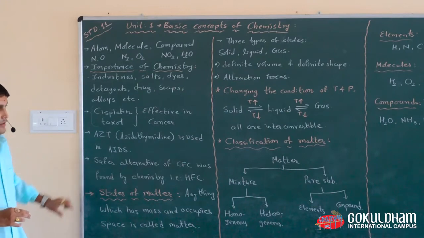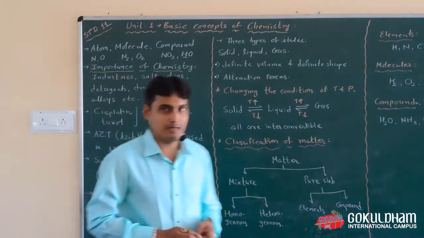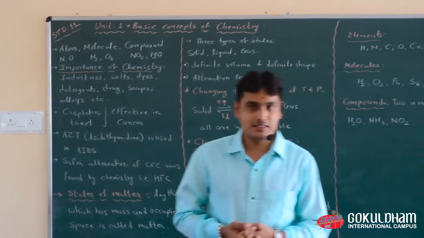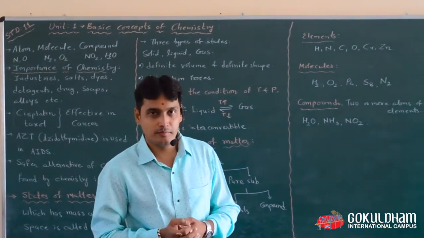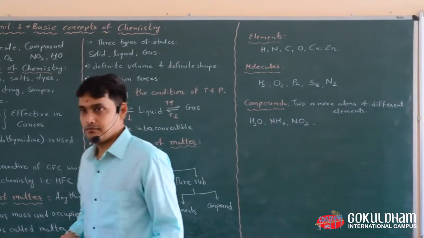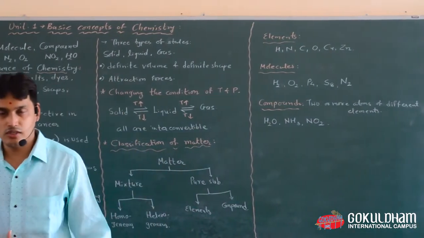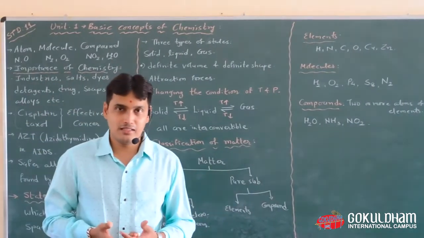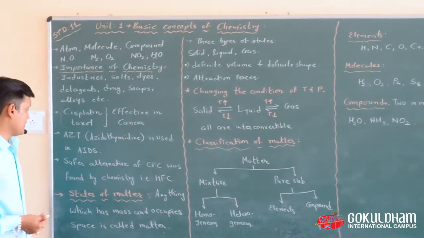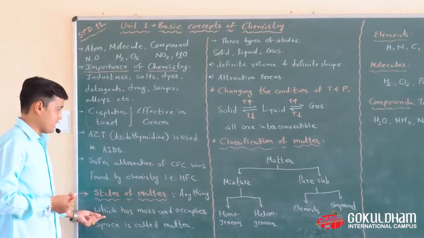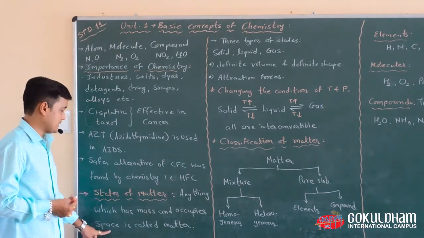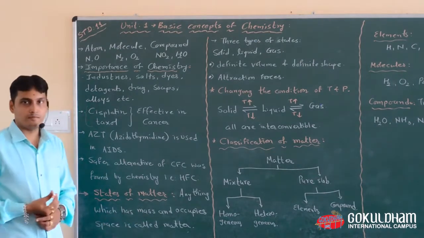Now, further, the states of matter. First of all, what do you mean by matter? That which has mass and occupies space is called matter. You can take examples like duster, chalk, wood, metal, anything you want. So the definition of matter is: anything which has mass and occupies space is called matter.